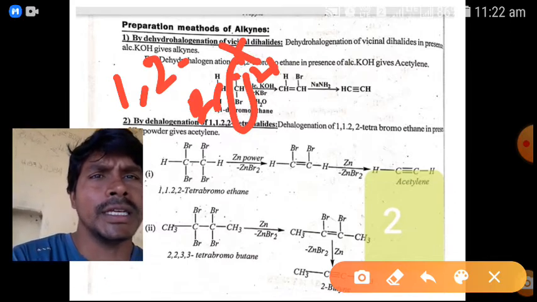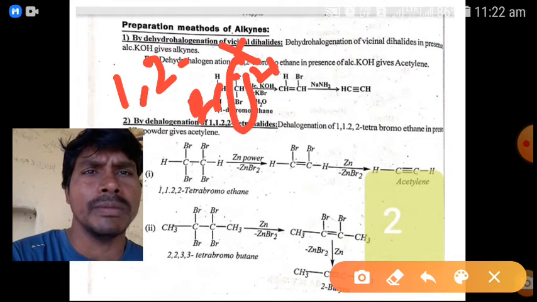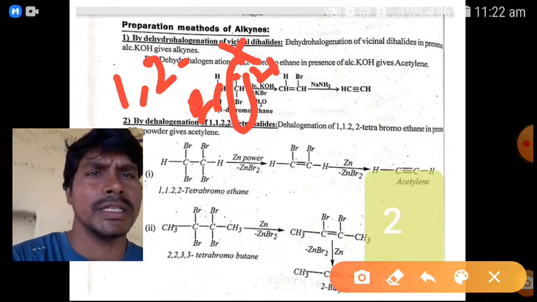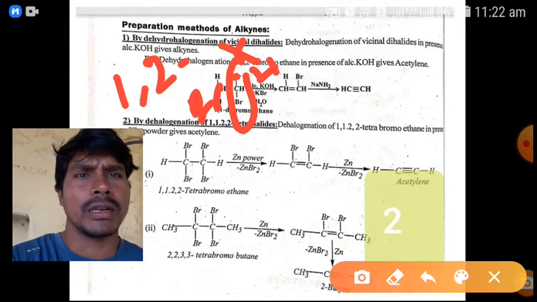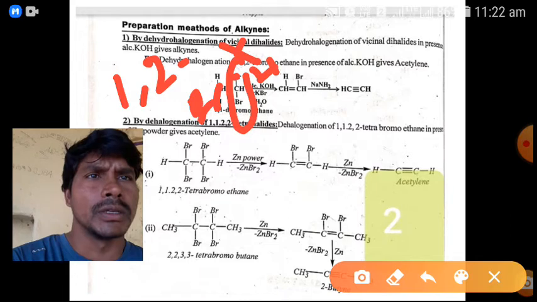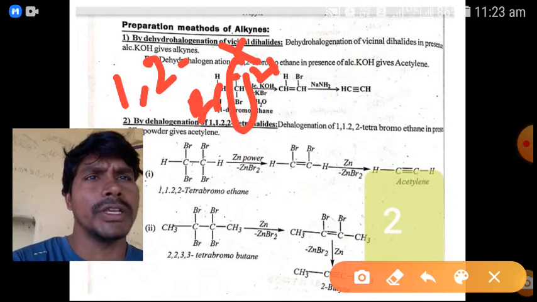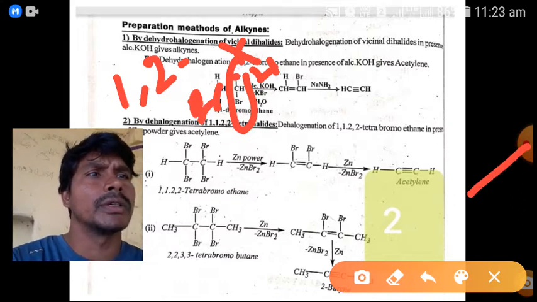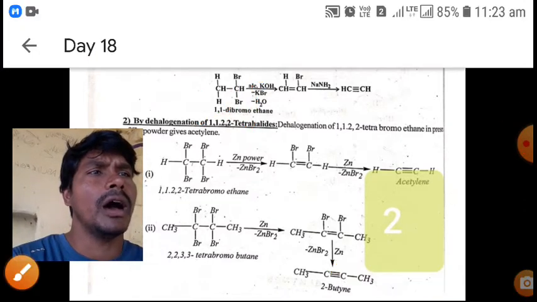Elimination takes place two times. First with alcoholic KOH, next with sodium amide, which is also a strong base. This is the second dehydrohalogenation reaction, and we get the acetylene molecule. Next, dehalogenation.